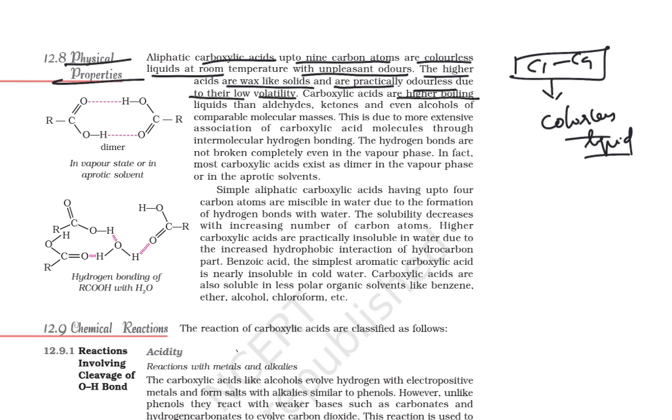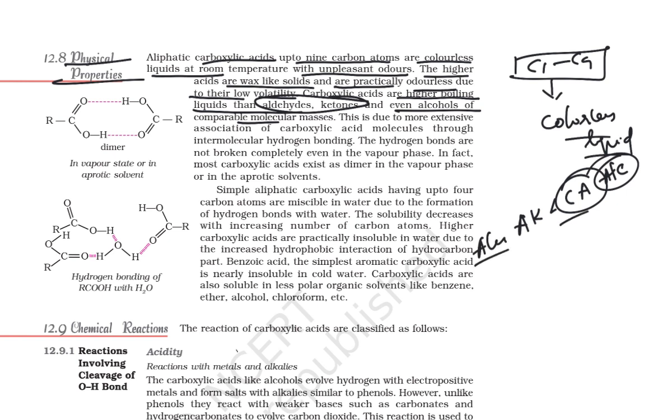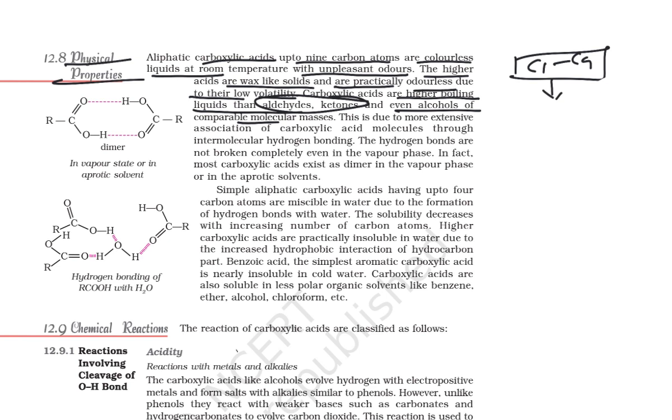Carboxylic acids are higher boiling point liquids than aldehydes and ketones. If you are comparing the aldehyde and ketone, your carboxylic acid will have the higher boiling point. Even alcohols of comparable molecular mass, we can compare the alcohol also, right? Compared to alcohol also, your carboxylic acid is going to be higher. This is due to more extensive association of carboxylic acid molecules through intermolecular hydrogen bonding.